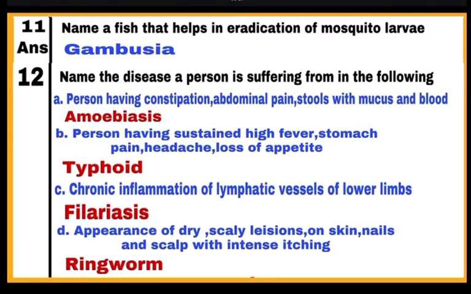C. There is chronic inflammation of lymphatic vessels of lower limbs. The disease with the above given symptoms is filariasis. Now D. There is appearance of dry scaly lesions on skin, nails and scalp with intense itching. Here the person is suffering from ringworm.